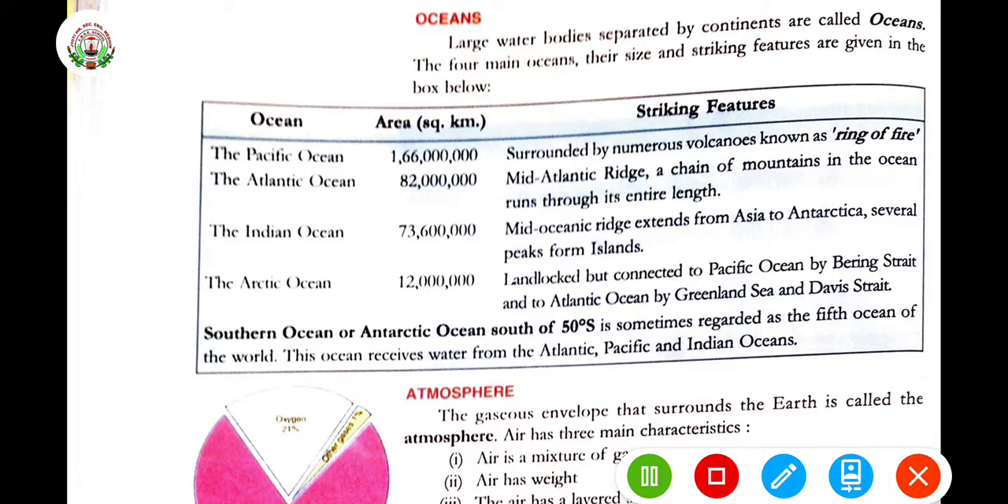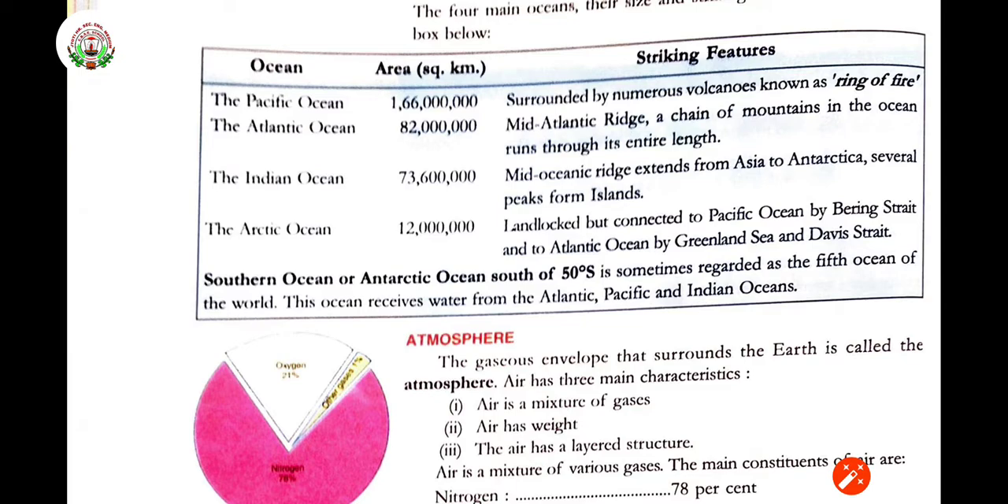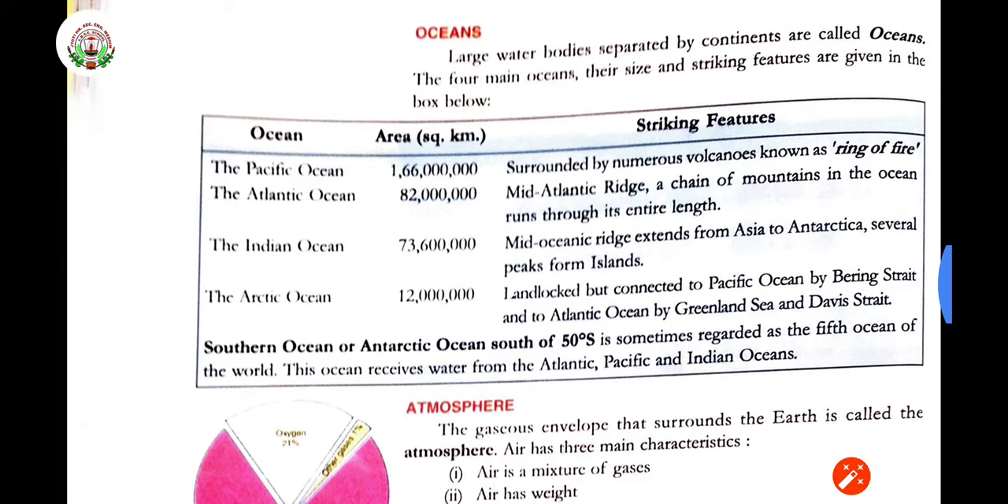Then the Southern Ocean or Antarctic Ocean, south of 50° south, is sometimes regarded as the fifth ocean of the world. This ocean receives water from the Atlantic, Pacific and Indian Oceans. All the three oceans give water to it. Right, so this is regarding the ocean.